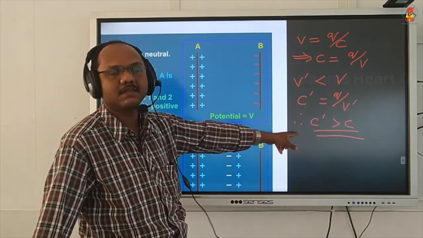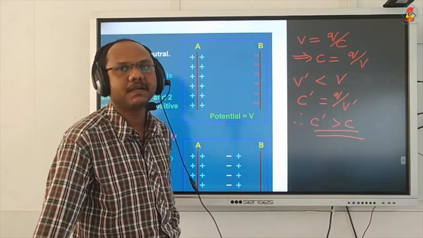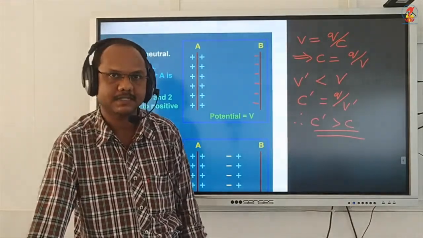So the capacitance will be increased. This is the principle of a parallel plate capacitor.